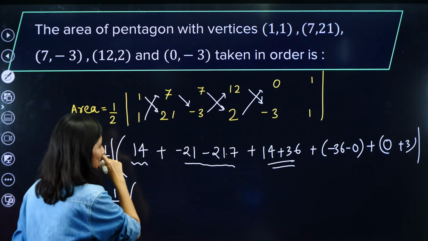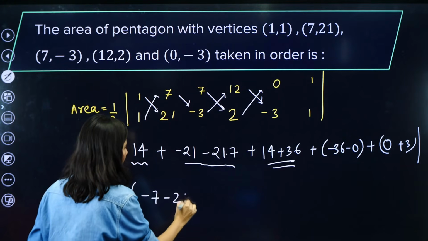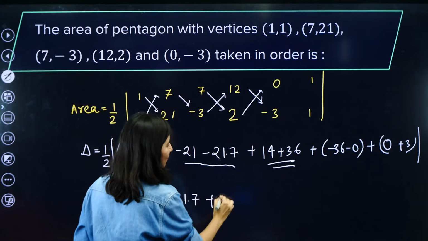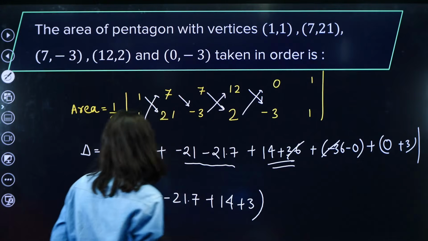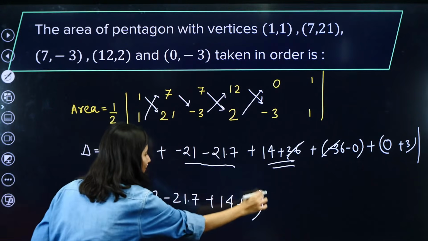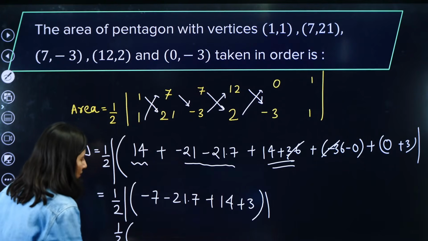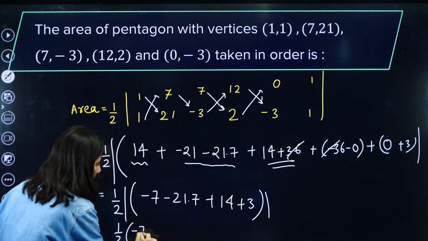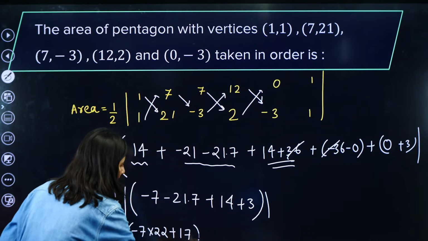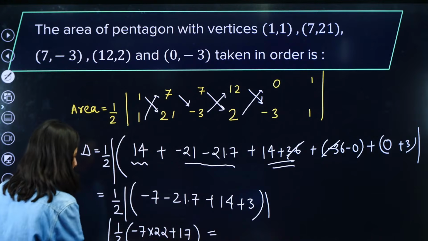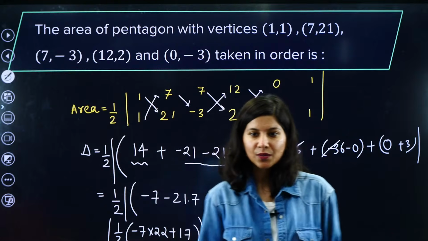Okay? So this is actually minus 7. Minus 7 minus 21 into 7 plus 14 plus 36. 36 cancel, no? Plus 3, that's it. Now you just solve it out. Modulus, let's not forget. So half, if I take minus 7 common, it will become 22. And 14 plus 3 will become 17. Now you can just solve it out, take modulus of it and tell me the correct answer also.